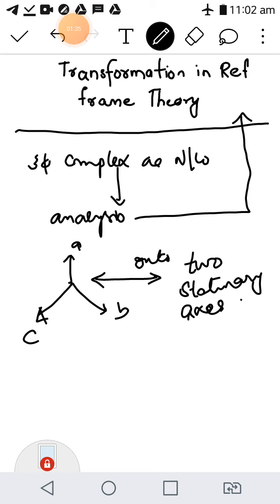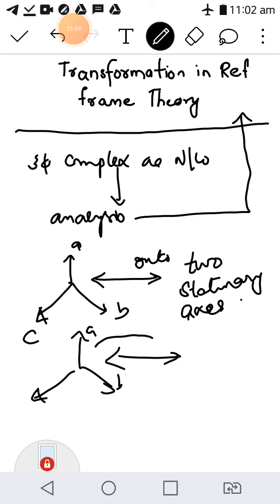For example, this is a three-phase system in the ABC reference frame, and we will project this three-phase system into a stationary frame like alpha beta, and if possible we can also rotate this frame synchronously with respect to a reference frequency.